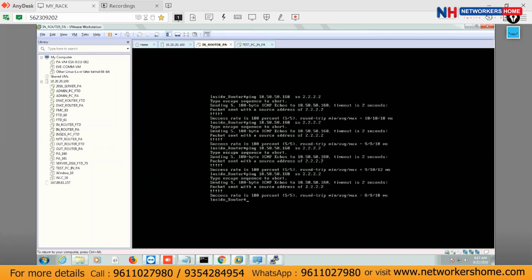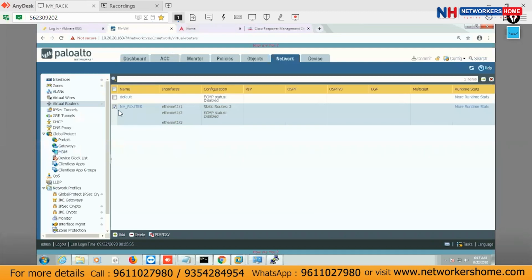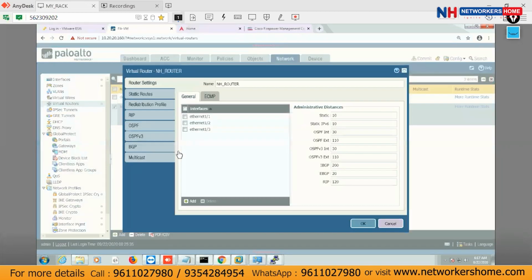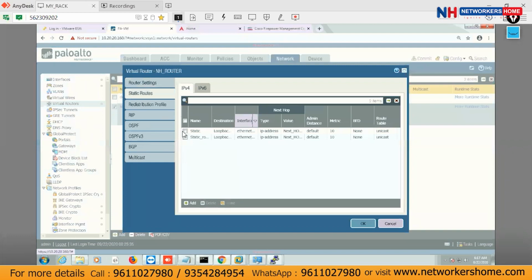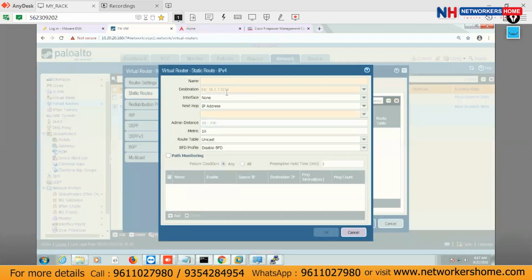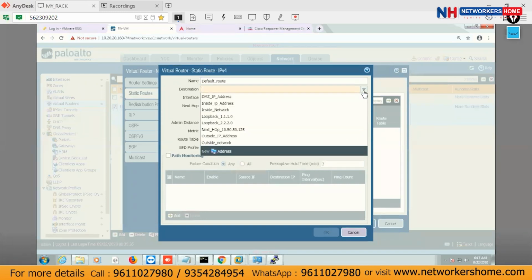Same thing if you have to configure RIP, EIGRP, or maybe OSPF. So same thing, go inside. First of all, delete your static routes there, both the routes. If you have to configure a default route, you can configure it here as well. Default route means you can go anywhere.